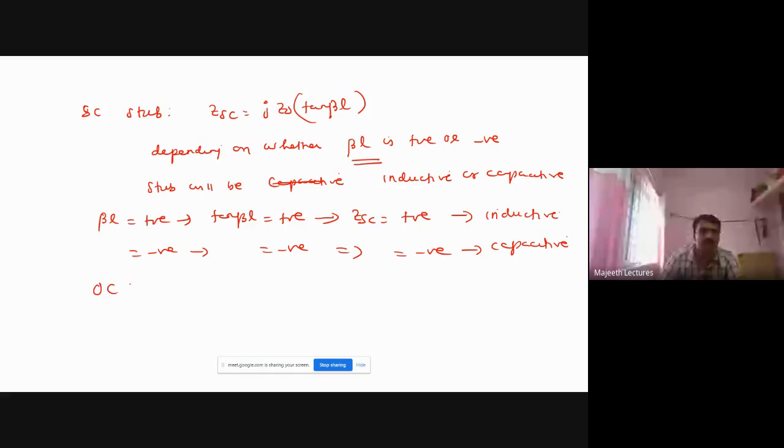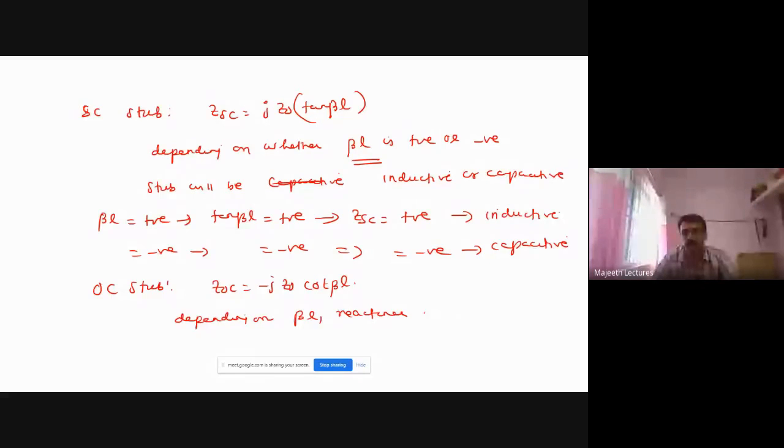Similarly, for open circuit stub, ZOC is equal to minus j Z0 cot beta L. Depending on beta L, the reactance may be capacitive or inductive. If beta L is positive, cot beta L is positive, so ZOC becomes negative.